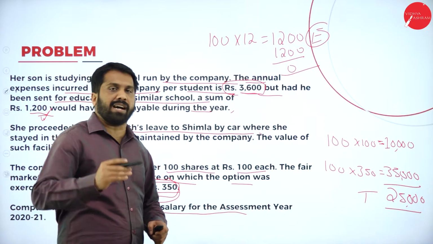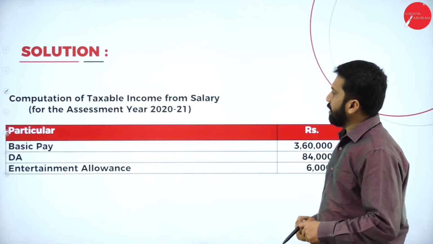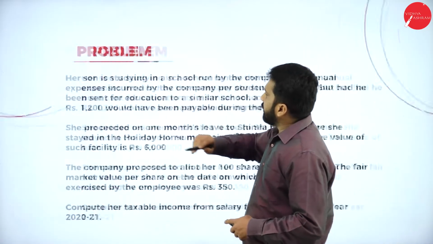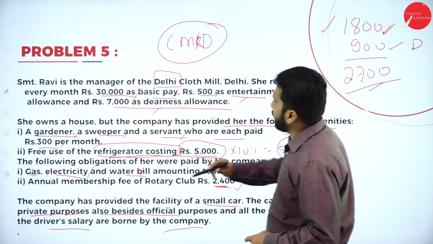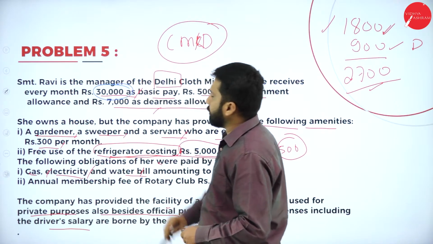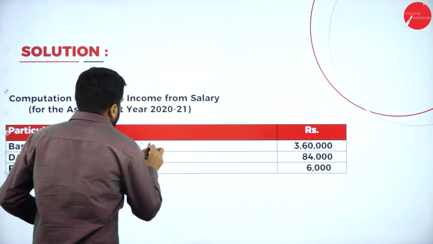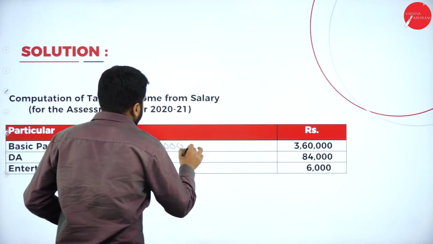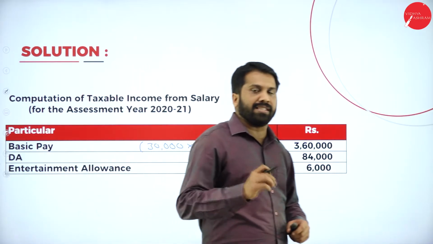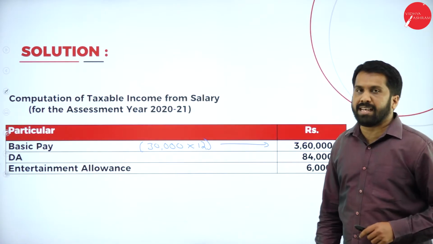Now I'll read out the answer. It is easy. Now, compute taxable income from salary. First one is what? Basic pay. Basic pay as per this, they are given 30,000 per month. So your answer is how much? 3,60,000. This is your answer. You got 3,60,000.